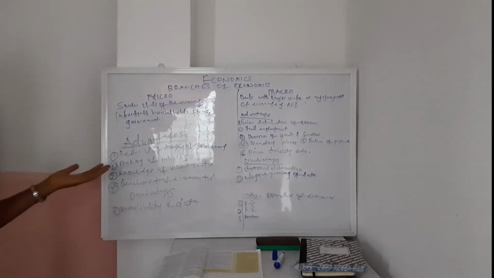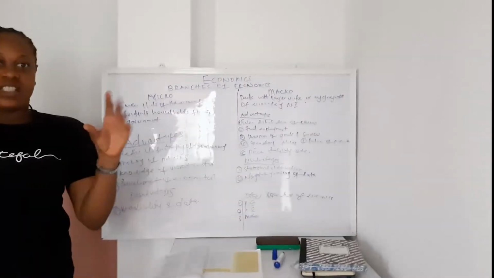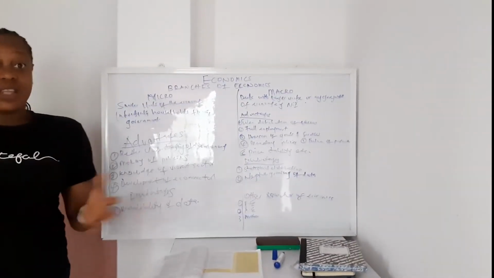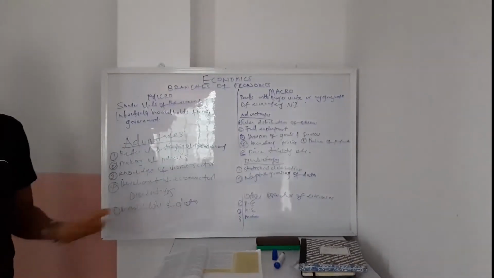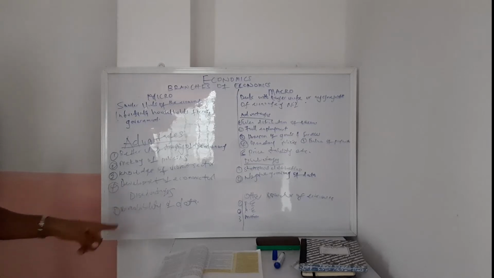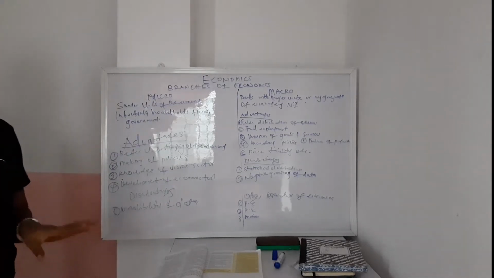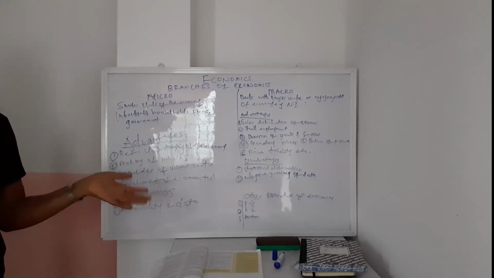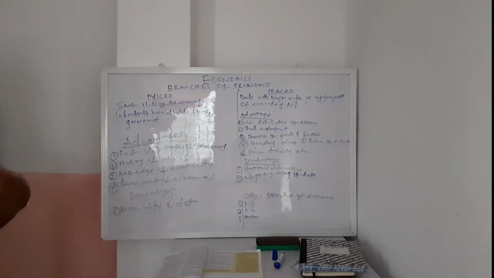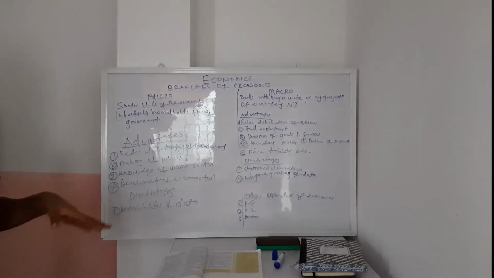Of course, as good as it is, there are also disadvantages. There are some things that will definitely have a disadvantage, or why it will not work. Number 1 is unreliability of data. With human beings, sometimes you expect the data not to be very reliable. But of course, as you can see, the advantages outweigh the disadvantages.